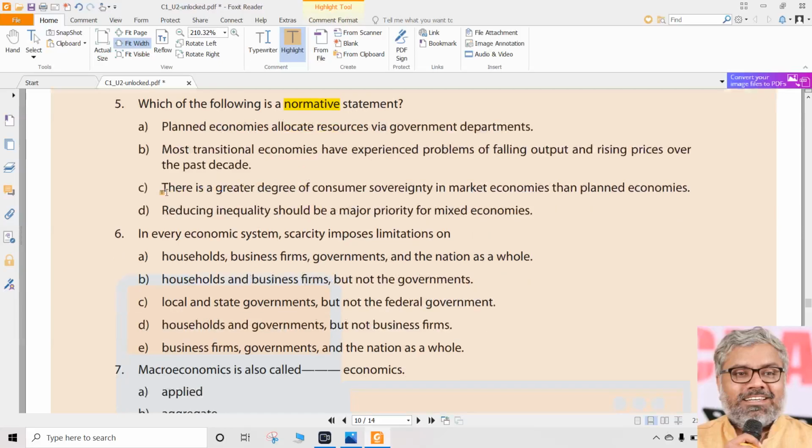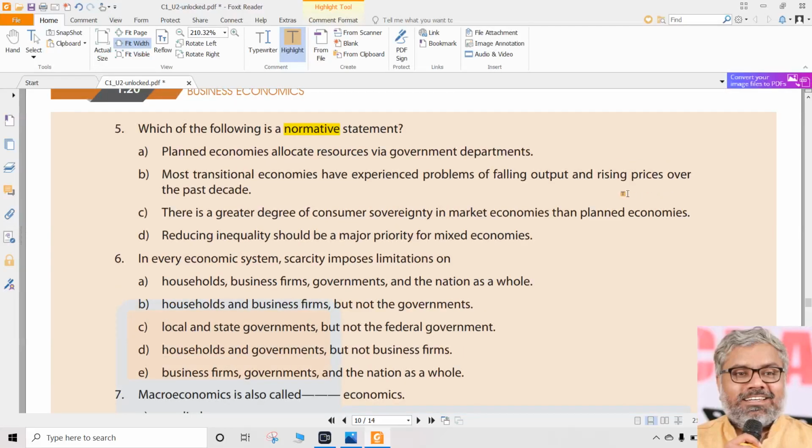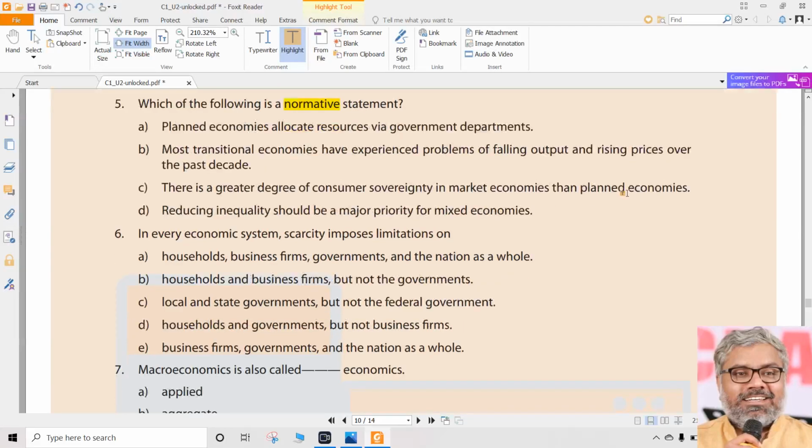Then C, there is a greater degree of consumer sovereignty in the market economies than planned economies. Once again, that is true, that is a fact. You know that in market economies like capitalist economies, consumer sovereignty will be more than in socialist economies or planned economies. So it is once again a statement which is just a matter of fact, not a matter of judgment.